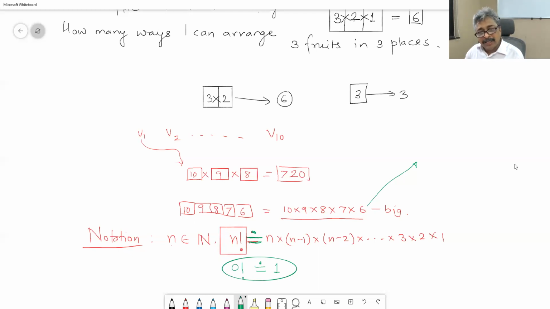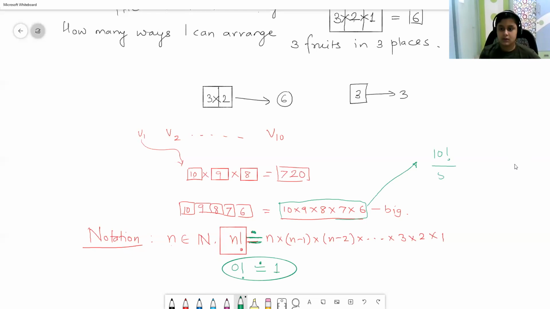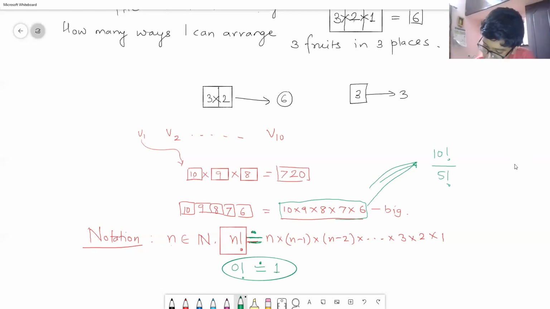So if I want to write down the answer, numerical calculations are going to be difficult. If I have 100 vegetables and 20 places to display, then the number is going to be huge. I don't want to waste my time in calculating that number, but still I want to report the answer. So I am going to use this factorial notation for this. If I want to write down this number in factorial notation, I will write it as 10 factorial divided by 5 factorial. So this answer is 10 factorial upon 5 factorial.